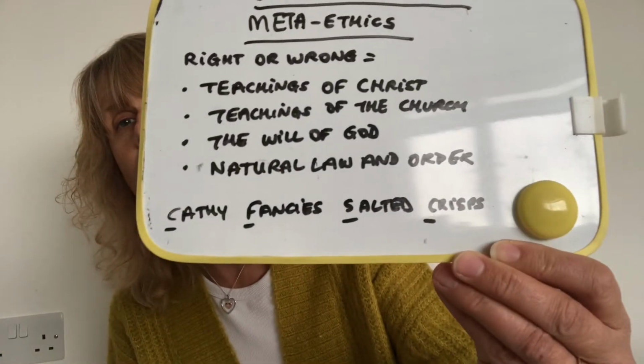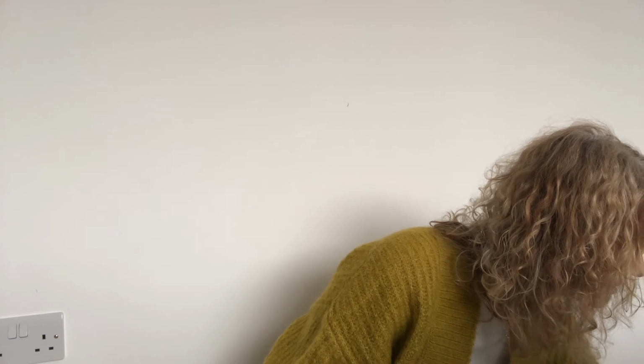In this instance, we've got Kathy Fancy Salted Crisps. Kathy reminds us that the first thing to consider is conscience, the C. Fancy is faith, the salted, the S, is scriptures, and the crisps are cultural laws and norms. Let me just check that one, because I only learned this this morning. Yes, cultural laws and norms, that's the last bit.